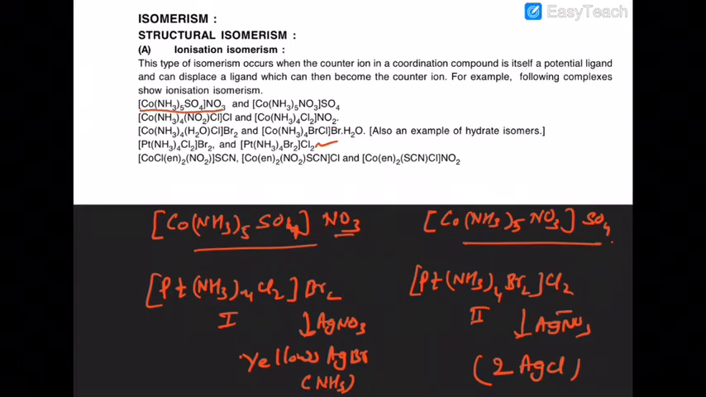So AgCl is white in color or colorless, while AgBr is yellow in color, but that yellow colored AgBr is soluble in ammonia. Are you getting that or not? Silver iodide is also yellow, but it is insoluble in ammonia. But AgBr is what? It is soluble in ammonia.